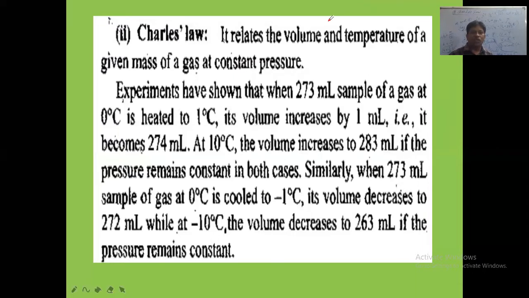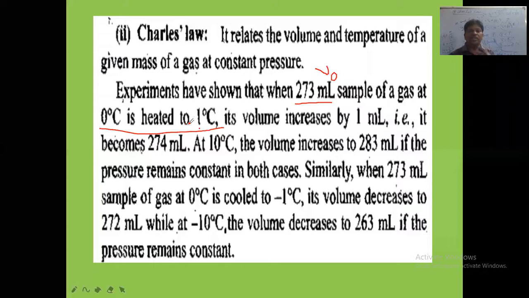Now experiments have shown the following. Initially we take 273 ml of gas at 0 degrees Celsius, and it is heated to 1 degree Celsius. The initial volume, V0, is 273 ml. This volume is heated from 0 degrees Celsius to 1 degree Celsius. So how much is the rise in temperature? 1 degree is the rise in temperature.